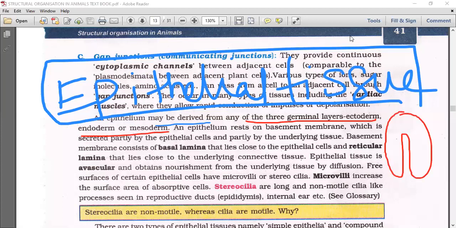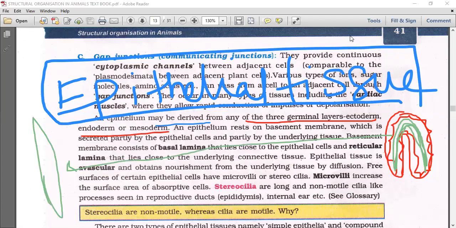If we remember, I said about the gastrula, that the outer layer is the ectoderm, the inner layer is the endoderm, and in between them there is another layer, the mesoderm. That means this is the gastrula stage. This gastrula stage is only going to become the adult, isn't it? Ectoderm, endoderm, and mesoderm, these three layers are going to form the whole body.